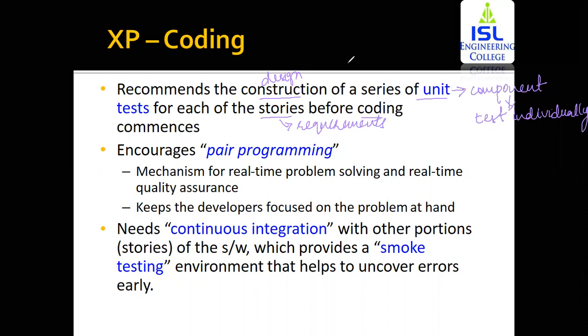The next one is it encourages pair programming. Now in here, as the word pair means, two people are going to work together within the programming. Now pair programming is used because two heads are better than one. That is, two people are going to provide you with a better solution than just depending upon one person.